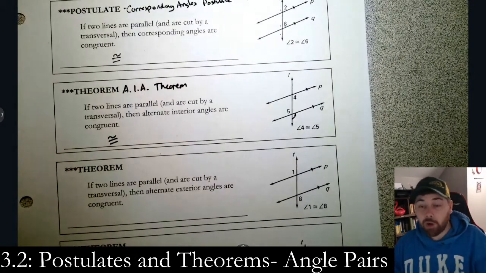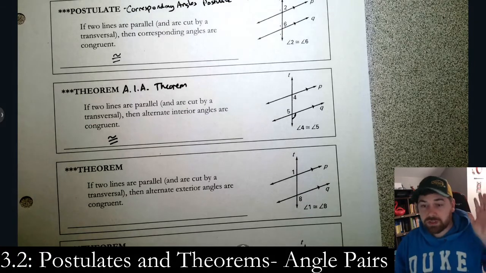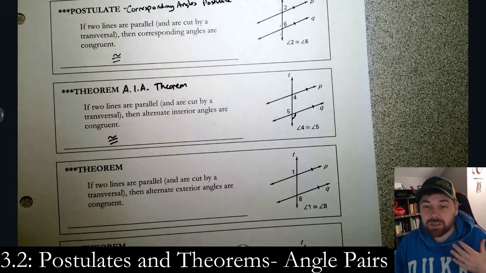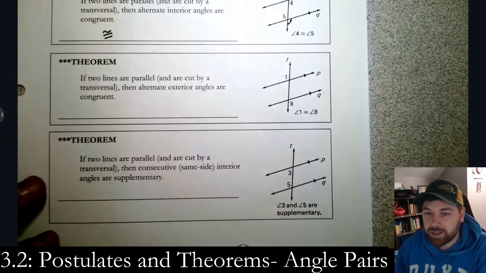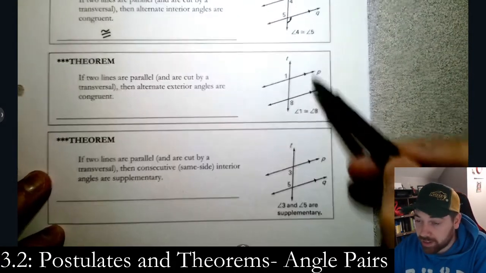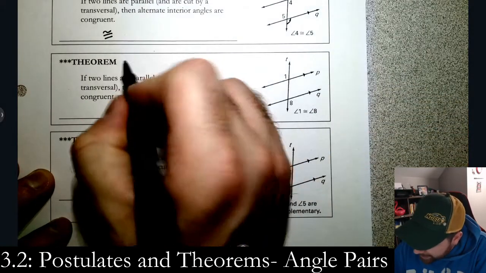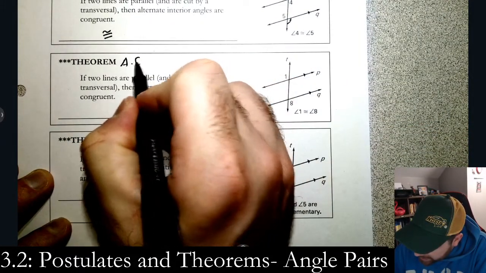Pretty easy, and they're all that easy. So if we were in class, we could prove those like nothing. So that's why they're theorems. Or else I just call them postulates. All right, next one. 2 lines are parallel again. If these are parallel, then we have the AEA theorem.